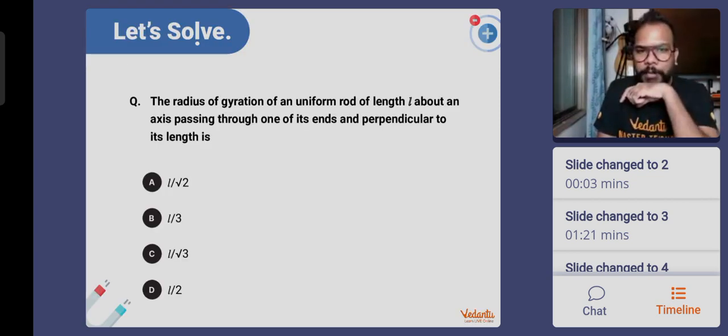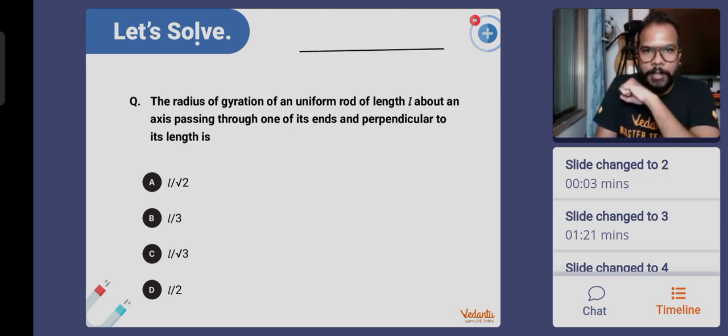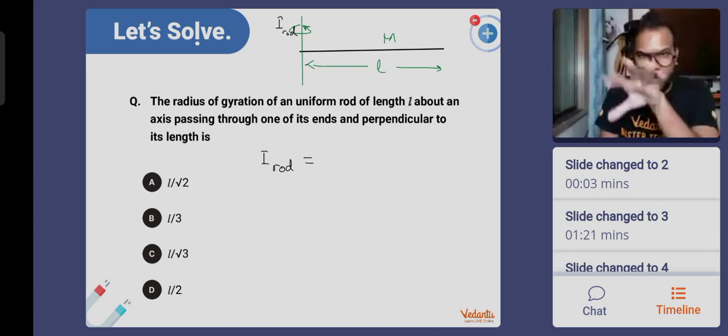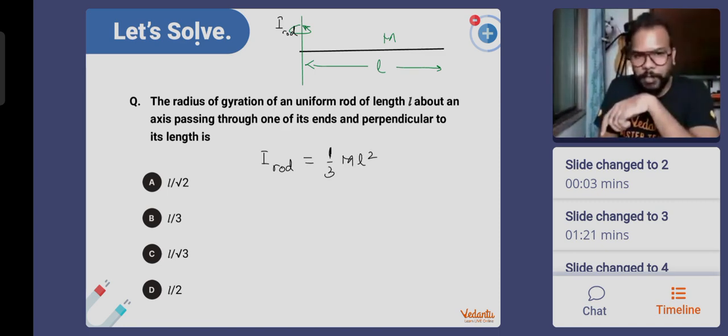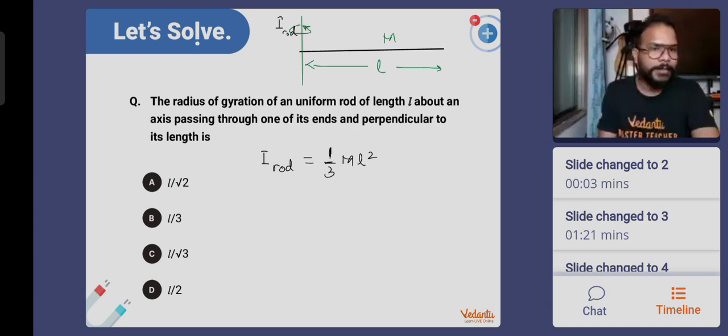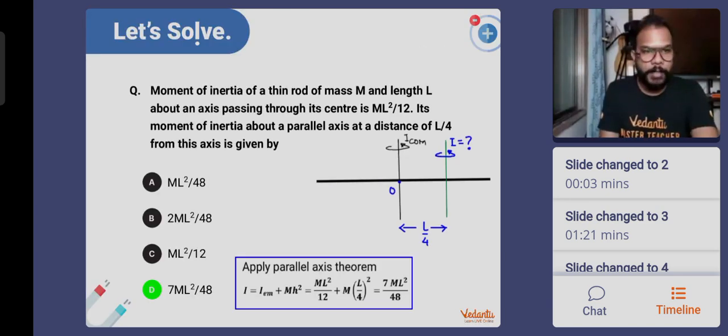Say the radius of gyration of a uniform rod of length L about an axis passing through one of its ends and perpendicular to the length, how much is being asked. So I have a rod for which the axis of rotation is passing through one of the ends. If the length of the rod is L and mass is m, the moment of inertia of the rod for this arrangement is 1 by 3 ml square. We did the derivation also. I told you this is important. The axis of rotation is passing through one of the ends; 1 by 3 ml square is the moment of inertia of the rod.